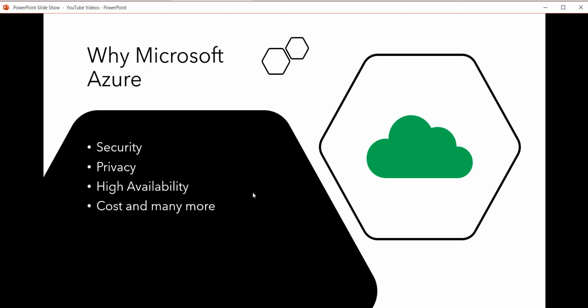Privacy in Microsoft Azure: your organization owns and controls your data, and there is nothing for Microsoft. It provides flexibility and choice in how you want to store, process, and protect your data in Azure. Microsoft never uses any data for marketing or advertising.